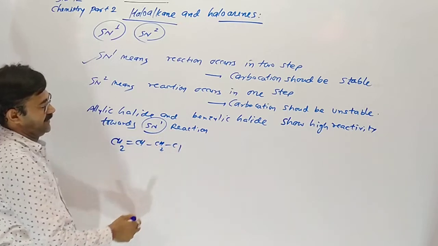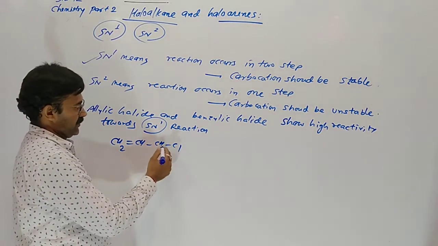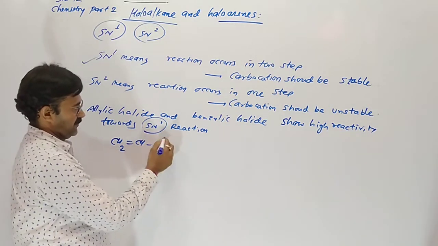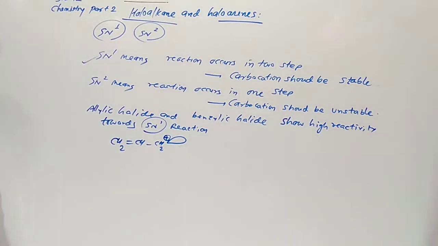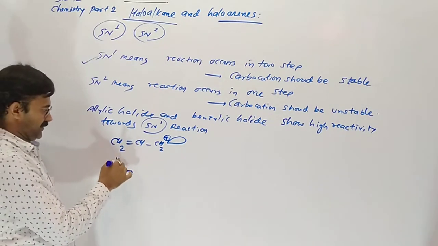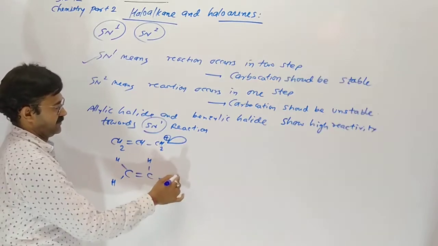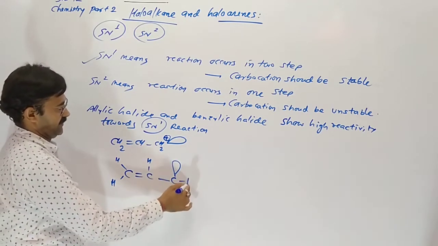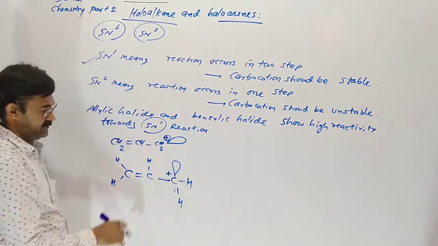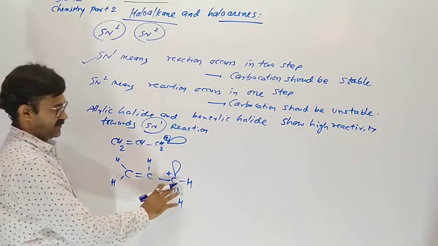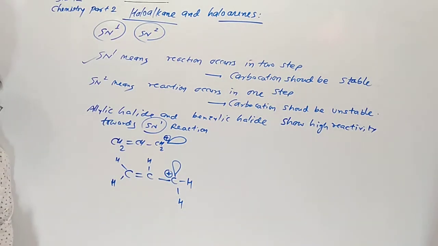This is allylic chloride. After removal of chlorine, our carbocation has one empty orbital. It looks like this: CH2 double bond CH, one empty orbital and CH2. Clear? Due to resonance, positive charge is delocalized.